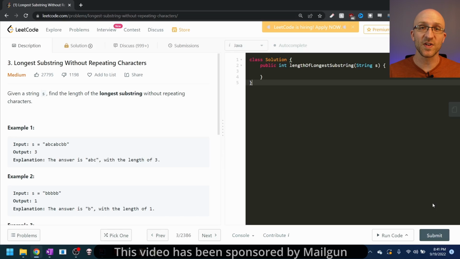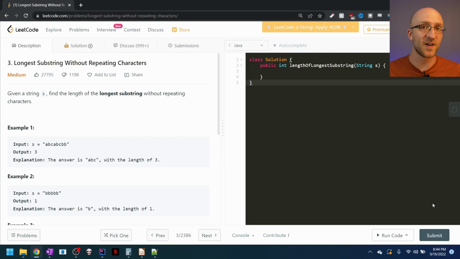Today we're going to be solving another LeetCode coding exercise. This is going to be an interesting one to find a fast solution for. And I'm also going to talk a little bit about the thought process behind coming up with the solutions for